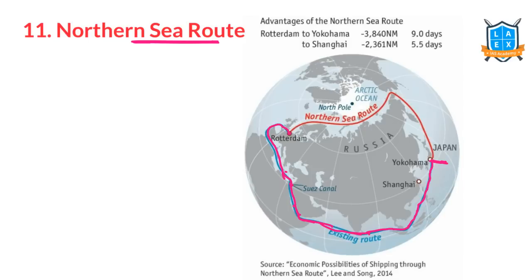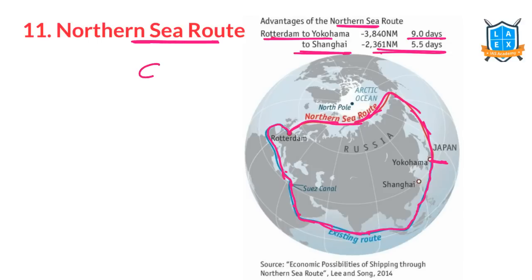But now, due to the melting of Arctic ice, there is a new route called the Northern Sea Route, which passes through the Arctic Circle. So this can shorten the distance between Asia and Europe. That's very, very important. Advantages of the Northern Sea Route: Rotterdam to Yokohama, a place in Japan, takes 9 days, and to Shanghai it now takes 5.5 days because of this Northern Sea Route.